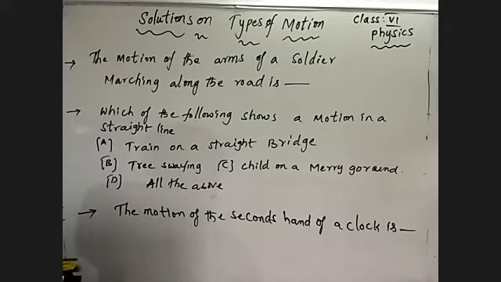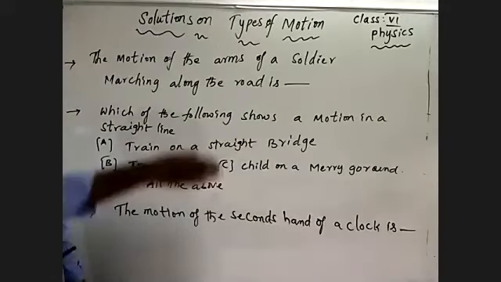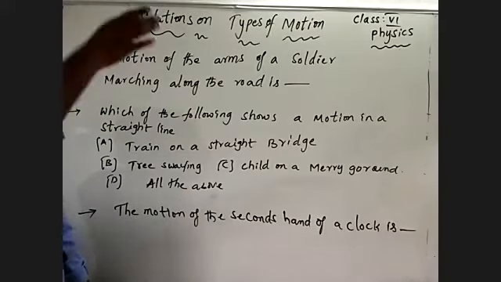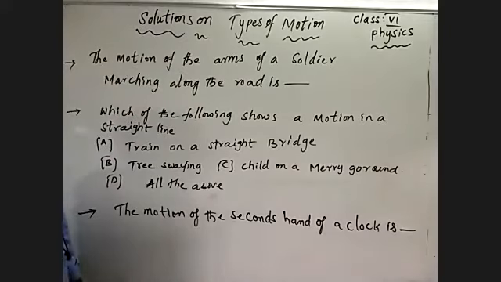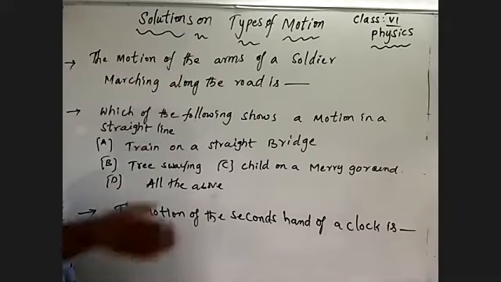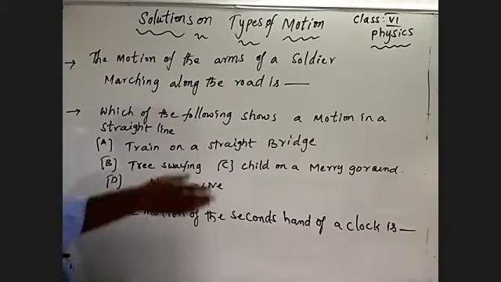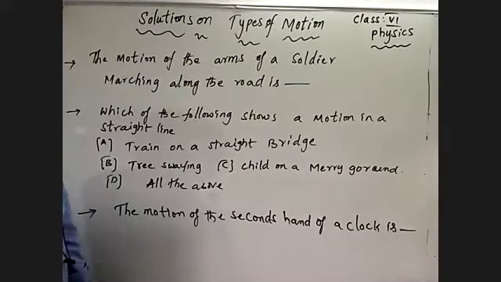See what I'm saying: the motion of the arms of the shoulder marching along the road is. How are the arms moving? By the march past they are doing, the arms of the shoulder making a march past on the road, see how it moves like that. By moving this way, what happened? The body is moving to and fro. The to and fro motion of your body describes